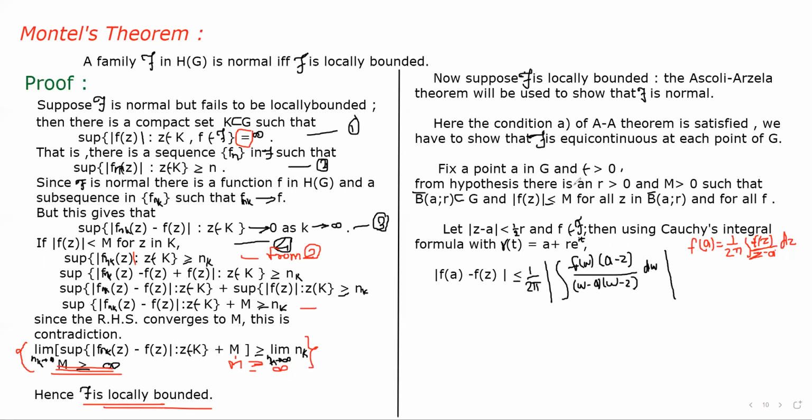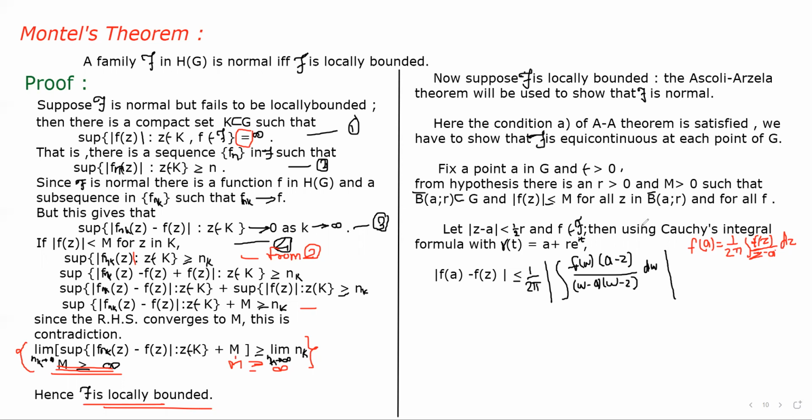From the hypothesis, we can say that there is an R greater than 0 and M greater than 0 such that a closed ball B with center A and radius R is a subset of G, and mod of f of z is less than or equal to M for all z in the closed ball B with center A and radius R, and for all f. Here this ball is closed and contained in G, and the mod of f of z is less than or equal to M. Now we consider mod of z minus A less than 1 by 2 R, and f belongs to script f.